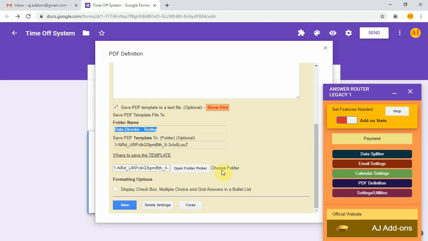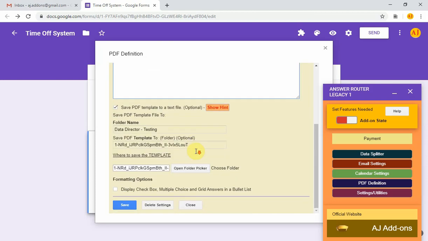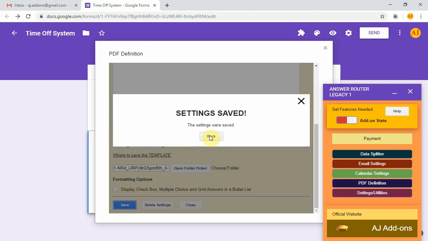This setting relates to the permission that you gave for the add-on to access files or folders that you have chosen. Whatever content you want in your PDF file, type in the content here. When you are done, click the Save button, and your PDF settings will be saved.